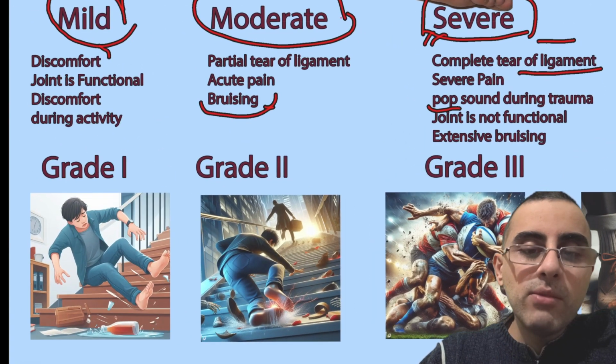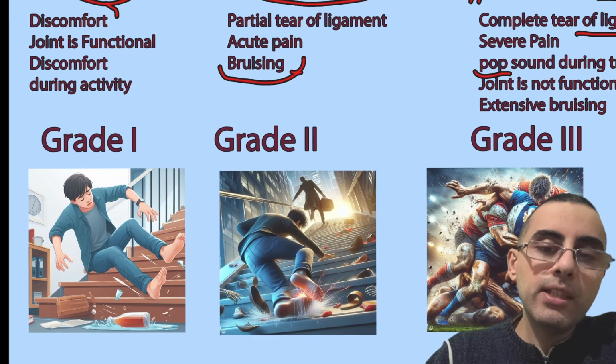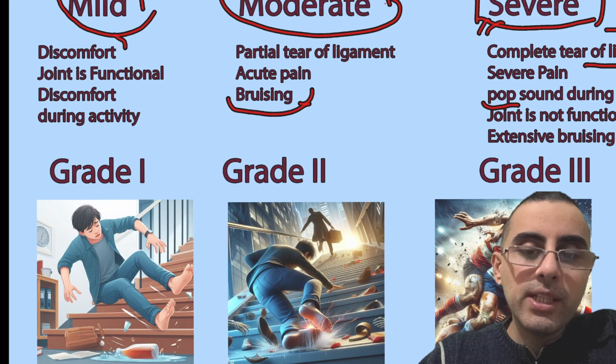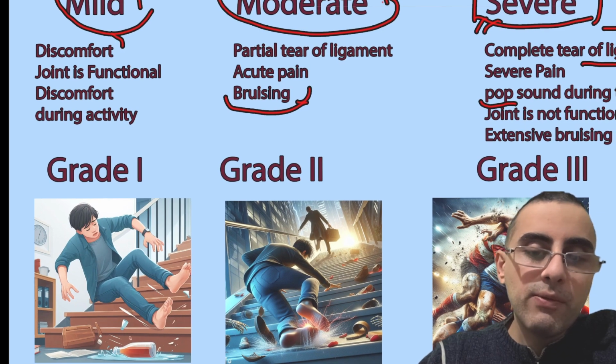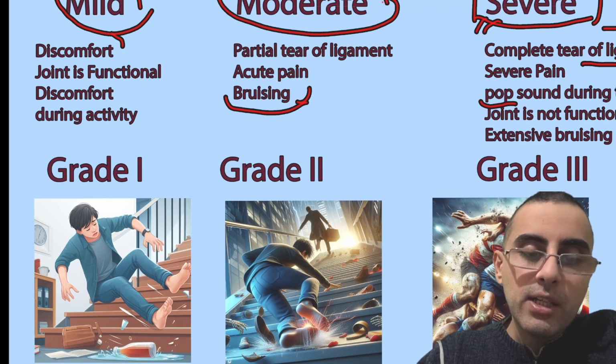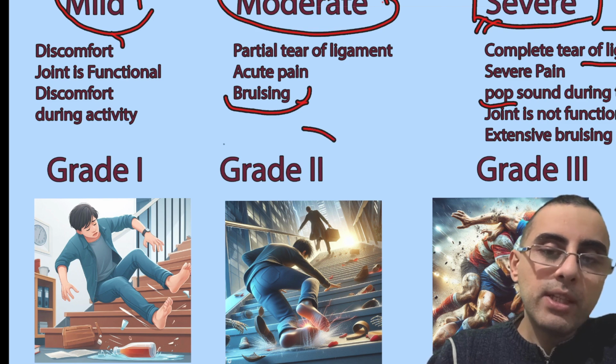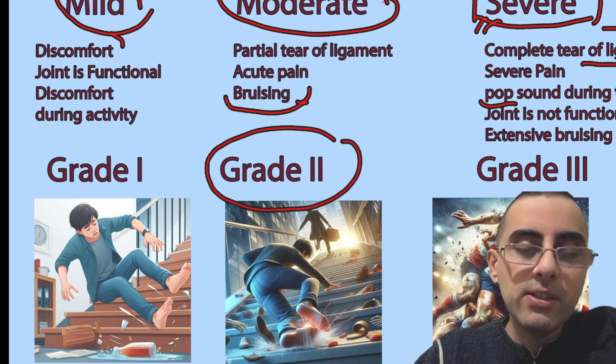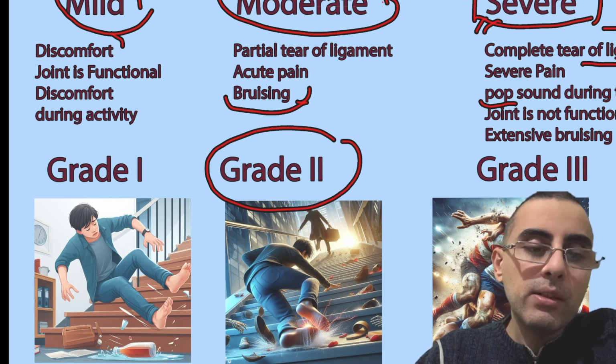In most cases we have grade 1 and grade 2 sprains, mild and moderate sprains, during a fall, just a fall down. Usually it's grade 2 or grade 1. It's more common among women generally, and young people and old people, because their ligaments are less flexible and their muscles are weaker.